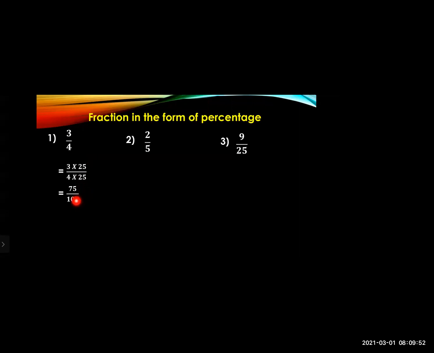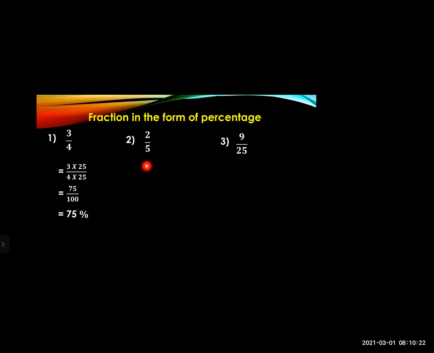See to it that you should get 100 as a denominator while changing the fraction into a percentage. So here we got 100 in the denominator and 75 in the numerator. So how much will be the percent over here? It will be 75%. So when 100 is the denominator, you can mention it as 75%.